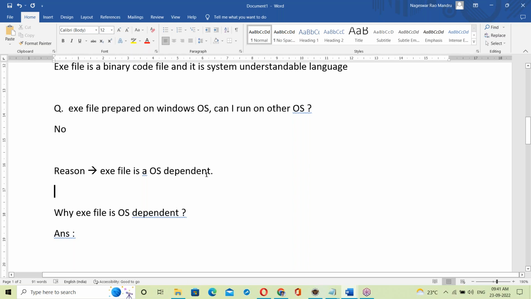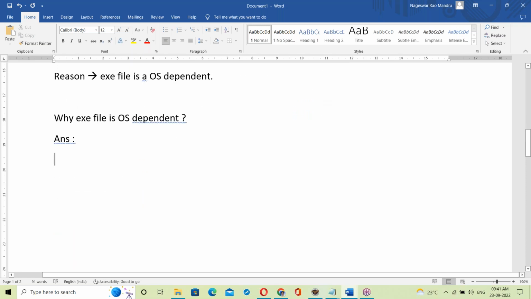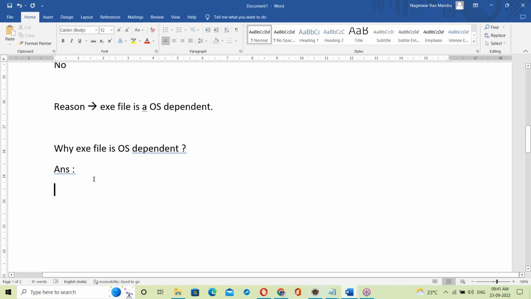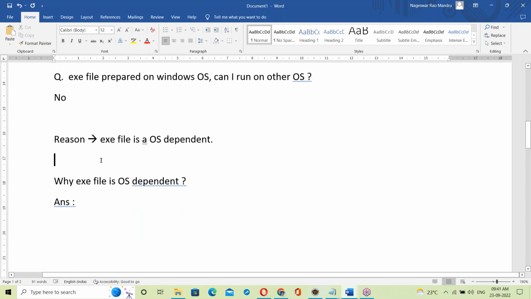If an exe file is prepared on Windows, it runs only on Windows; if it is prepared on Linux, it runs only on Linux. It can't run on other platforms. What's the reason? This is important. Any trainer or website simply says that an exe file is OS dependent, but they can't explain the reason properly.